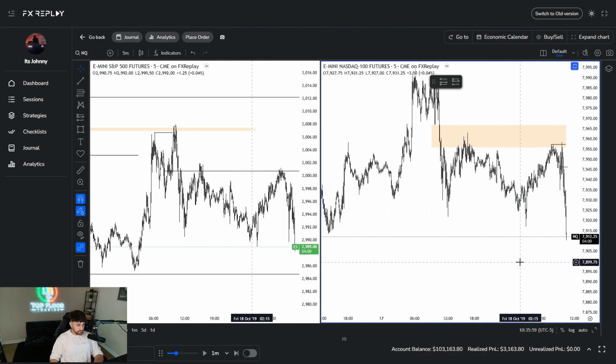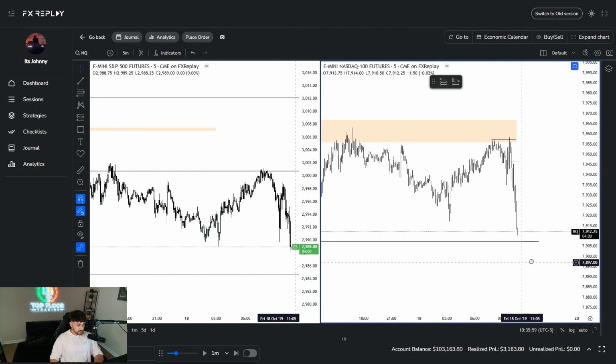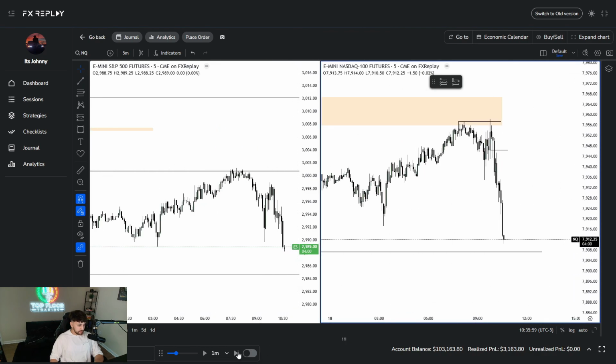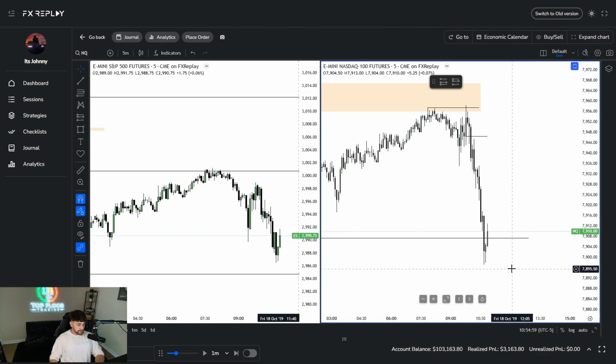So might be a missed day right here. Again, Fridays, not my favorite days to trade. These are always like the hits or misses for me, to be honest. At least for me and all the data that I've collected over the years. Like Fridays are always hits or misses for me. I mean, you can see why this thing just absolutely dumped.